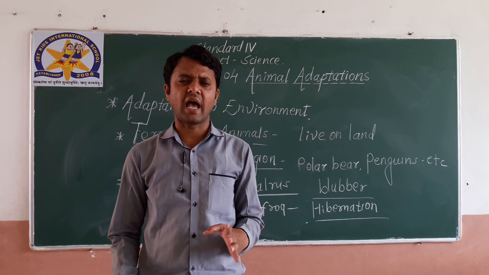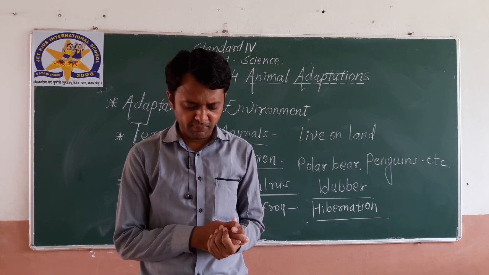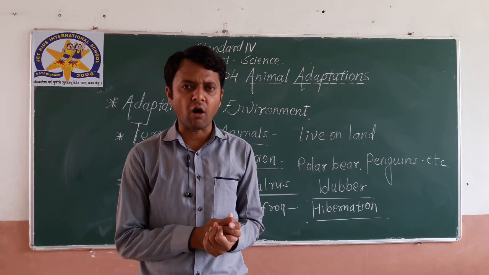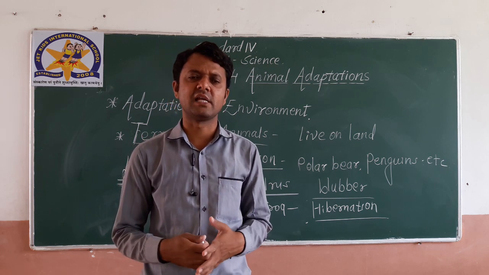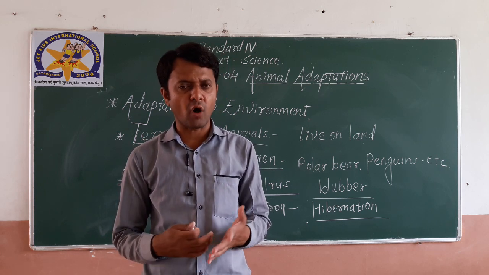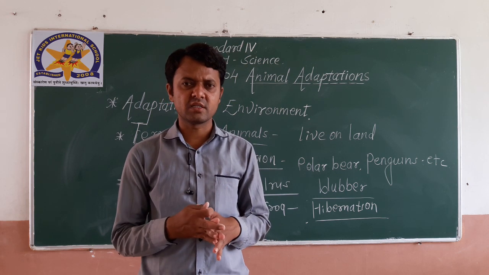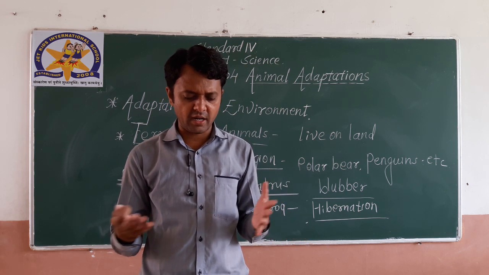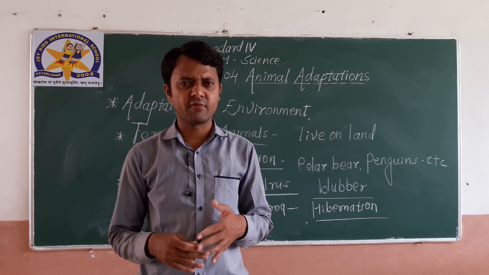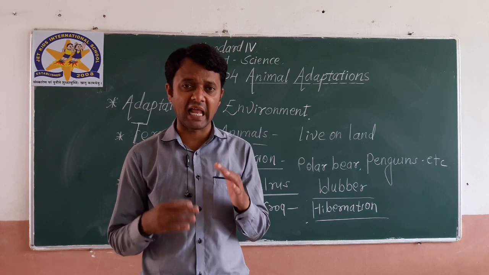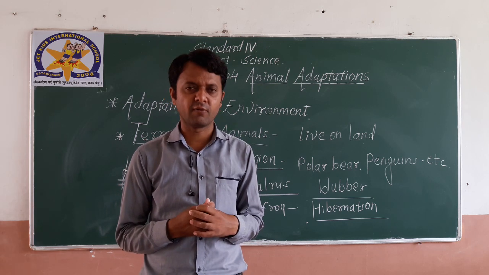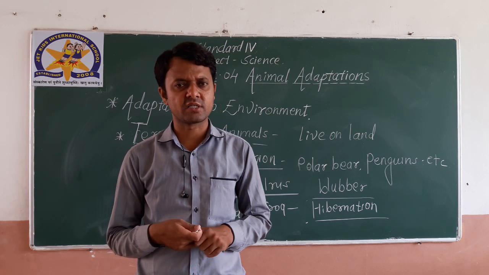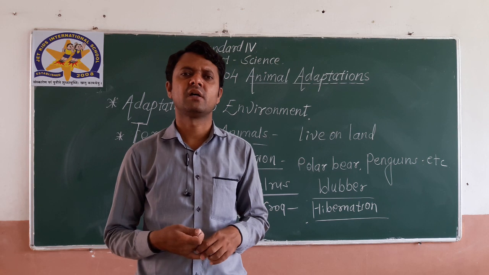Some animals have hooves which help them to walk on the slopes of mountains. As these animals live on mountains, they walk there, and the hooves, the hard covering of the foot, help them to walk on mountain slopes.